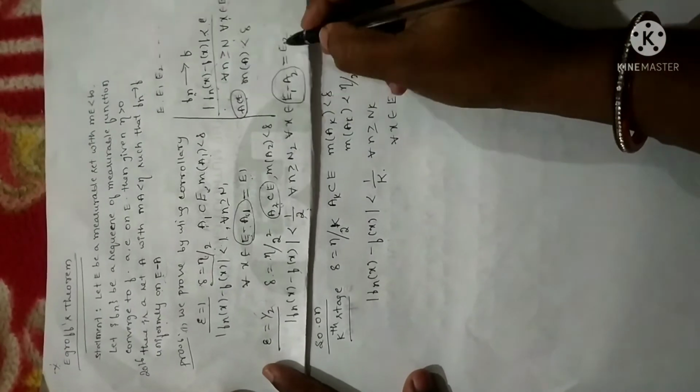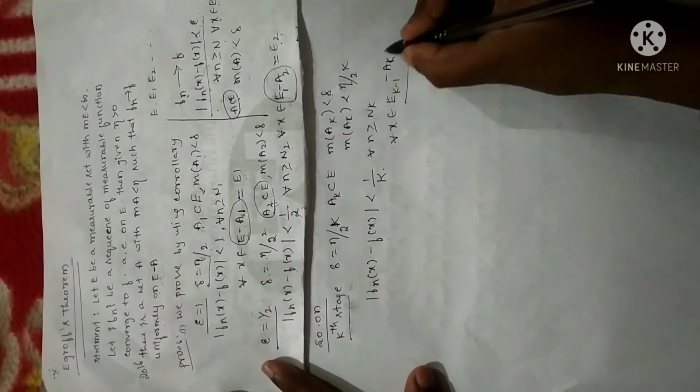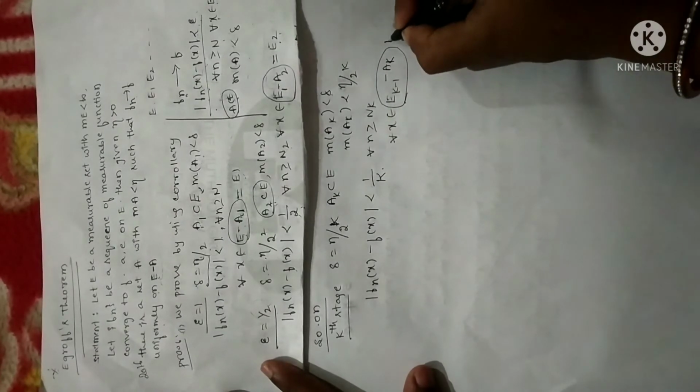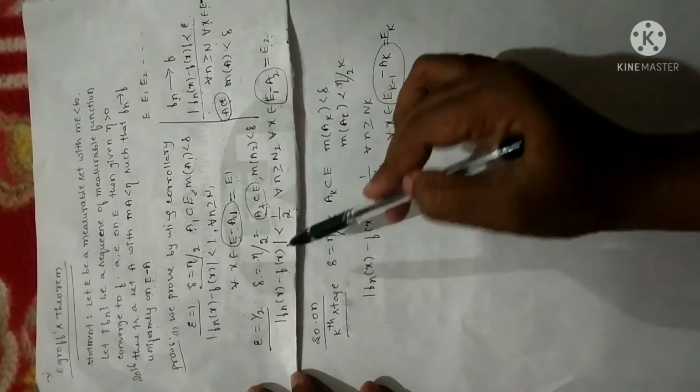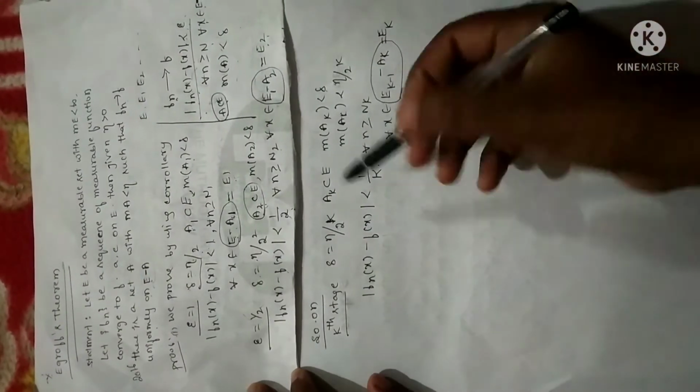Further this is represented by E2, so I am going to represent this with Ek. Right? I have generalized the case for the first stage, second stage, and for the generalized case, that is k.